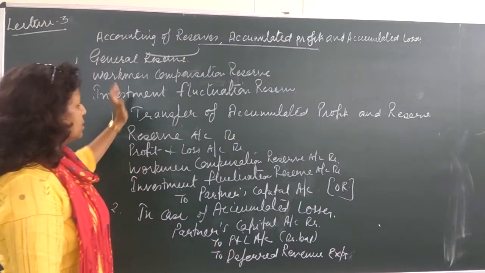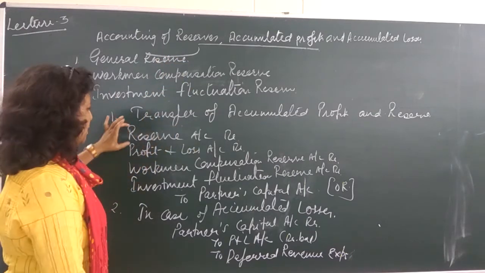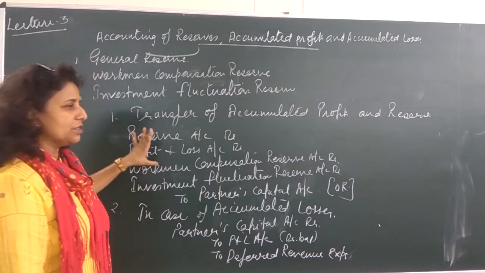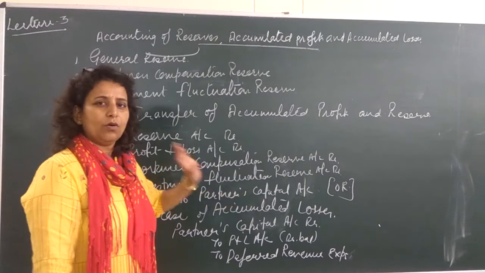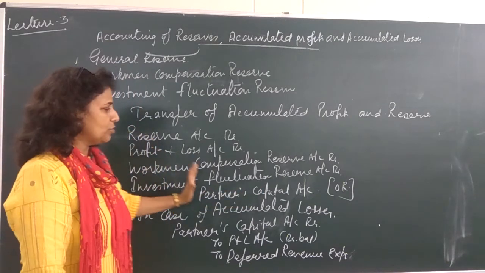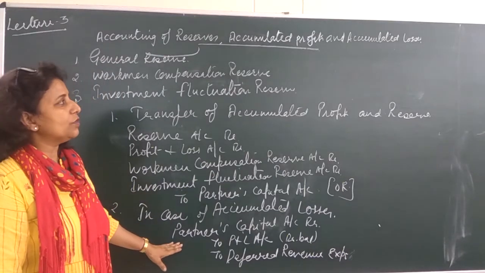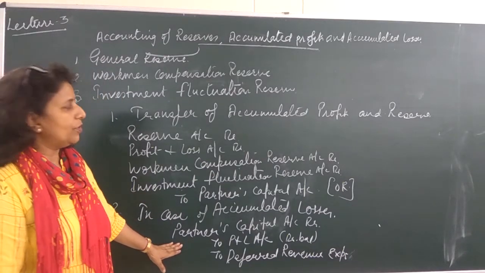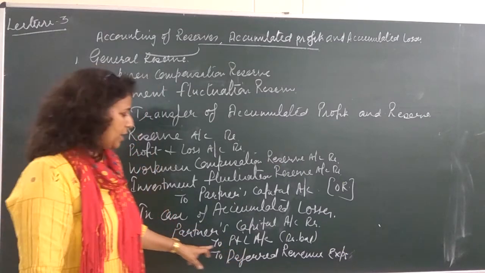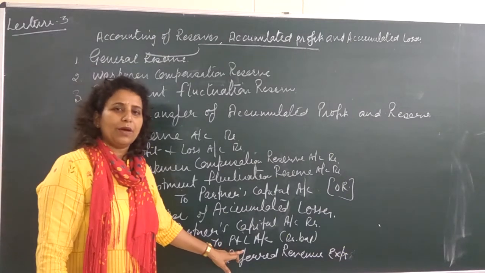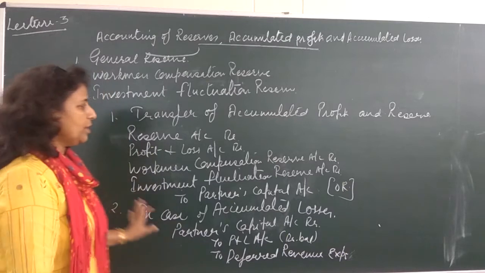So we have two entries when there is accumulated profit and losses. One is for transferring accumulated profit and reserves. We need to debit all the various reserves and profits available, and credit partners' capital accounts in the old ratio. That means these reserves transfer to their capital accounts. Then there are accumulated losses with the firm. In that case, we need to debit partners' capital accounts in the old ratio and credit the profit and loss debit balance, which shows the loss, and deferred revenue expenditure. If it is there, that should be credited.